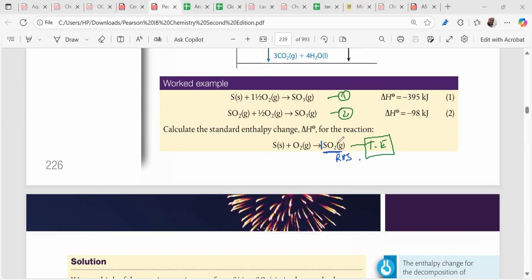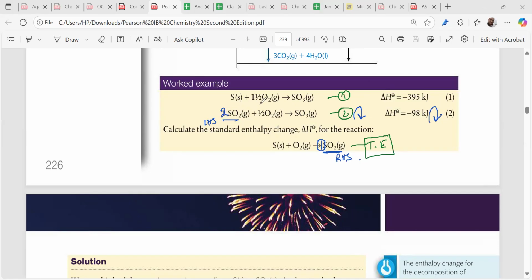Where is this sulfur dioxide in the supplied equation? Equation 1 or 2? It is in two, on the left hand side. So we have to flip this. We have to flip this sign also, isn't it? Got it? Now check the moles. This is 1 mole. Is it clear to you, right?